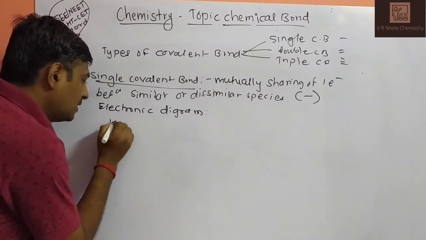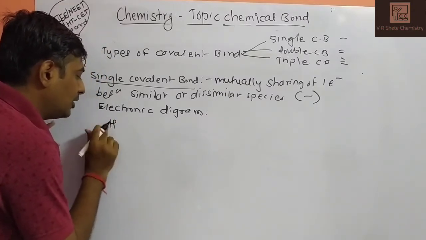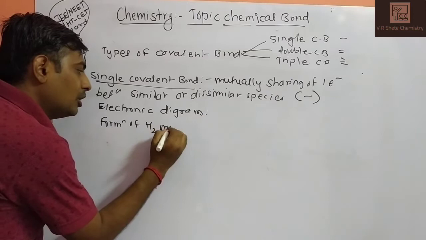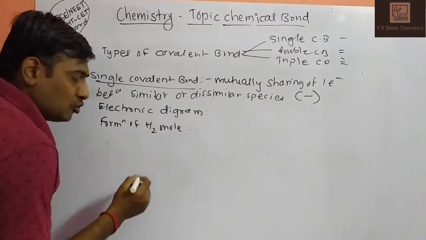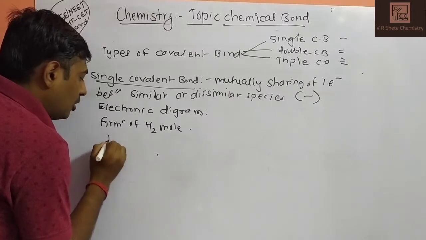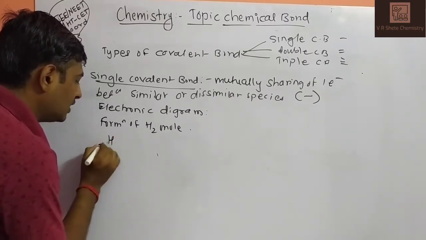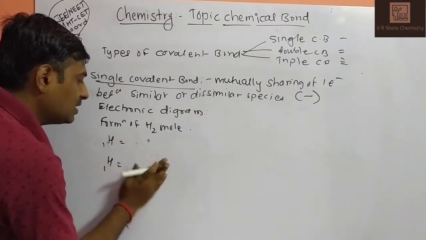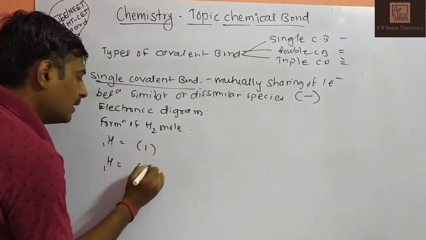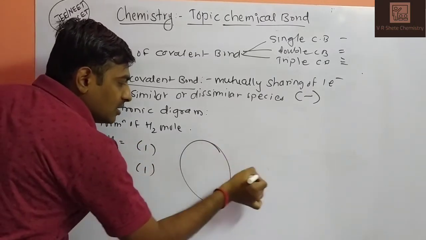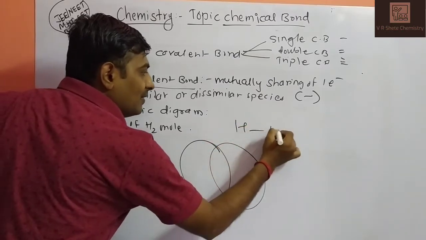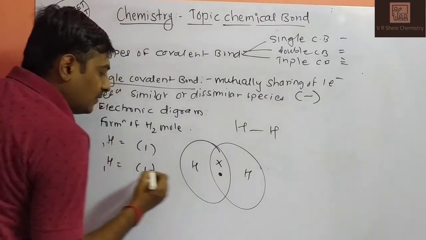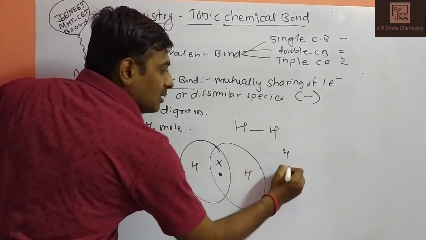So first we will discuss the electronic diagram for formation of H2 molecule. How will it be formed? Formation of H2 molecule will be by sharing of one electron. So hydrogen and second hydrogen. Hydrogen electronic configuration is 1s1, so 1 electron in the valence shell, 1 electron in the valence shell. We can directly show it by this type of electronic configuration. So the first orbital of hydrogen, this is the second orbital of hydrogen. Hydrogen forms a single bond with another hydrogen. The first hydrogen shares 1 electron, the second hydrogen shares 1 electron.